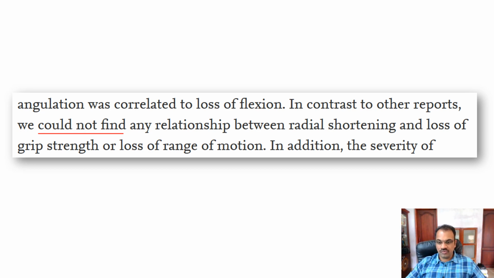But we were not able to find that because maybe our sample size was not adequate or our methods were not good. We did not collect the data, the assessment properly. All these implications are there. But if you are confident about your data, then what you should have said is we did not find. So that is the correct way of saying that. This mistake should not be made, because it is very common even in published reports.